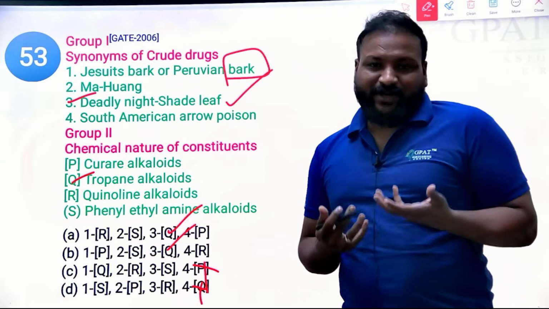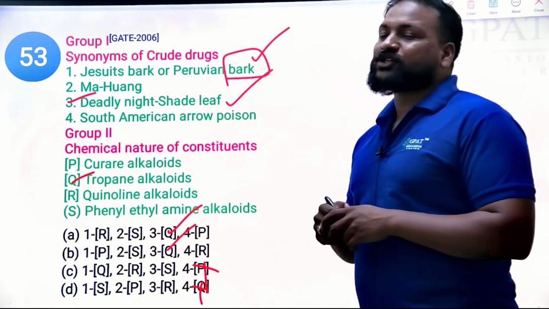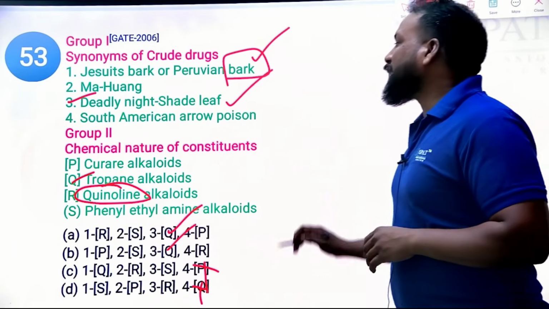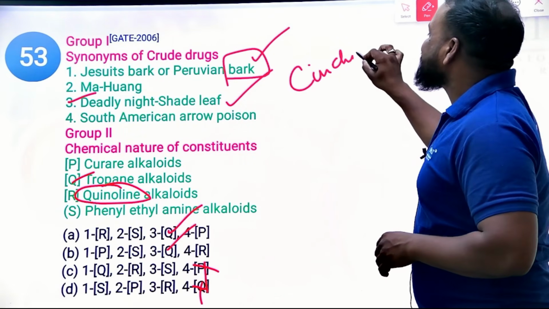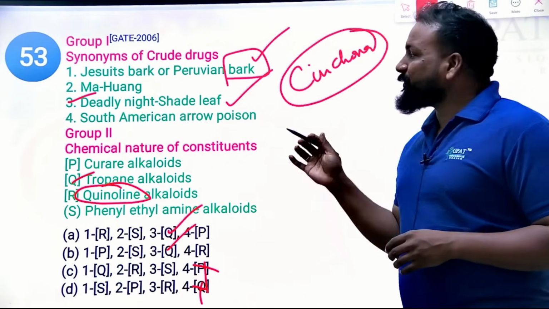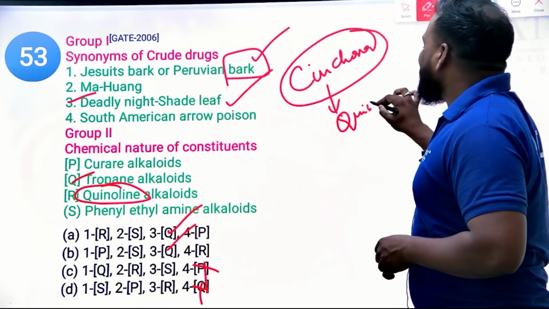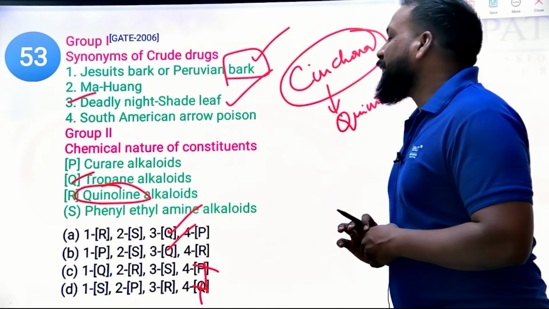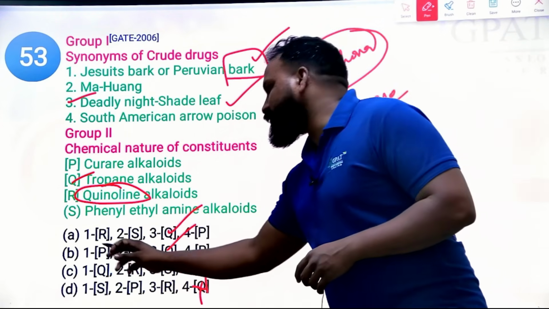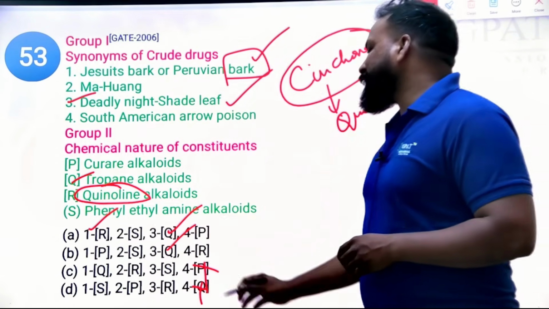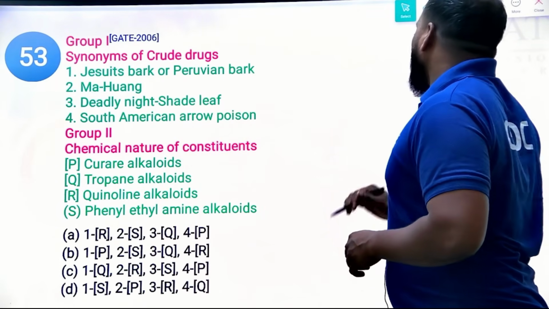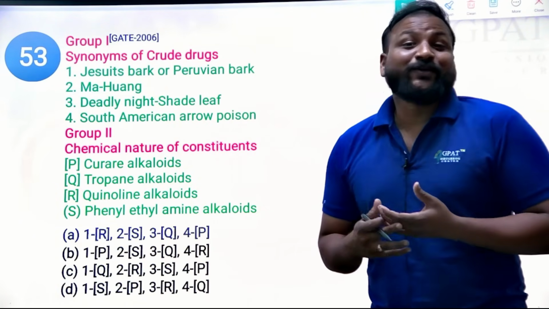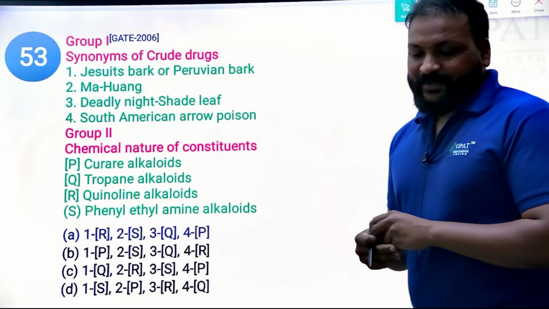Peruvian bark or Jesuit bark is nothing but cinchona. Here we have only one bark, and that is the quinoline class. Quinoline means cinchona. Cinchona contains quinine alkaloids, quinoline alkaloids. So obviously the first option will be right. We find the two right options, so the right answer will be, undoubtedly, option A. Am I right or not? That's how we need to crack, that's how we need to solve the questions. Is it clear? Yes.